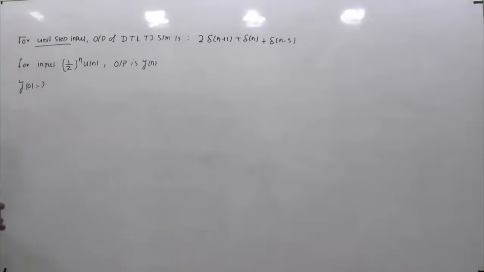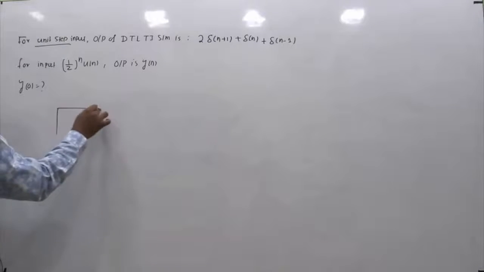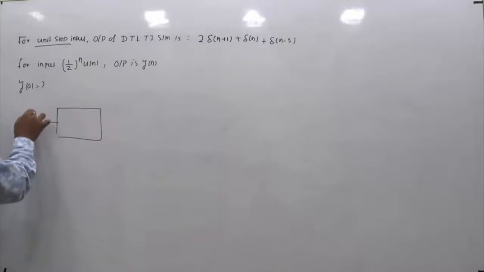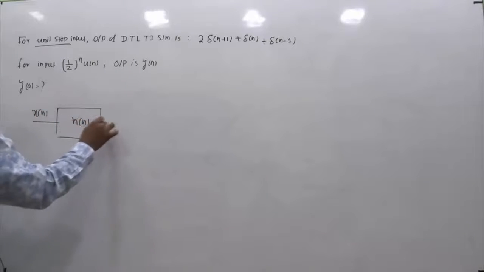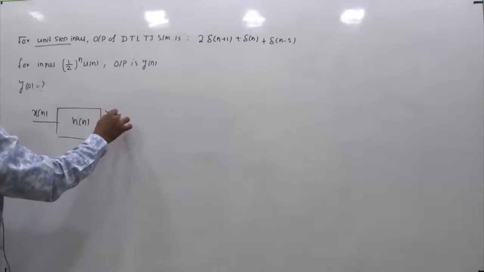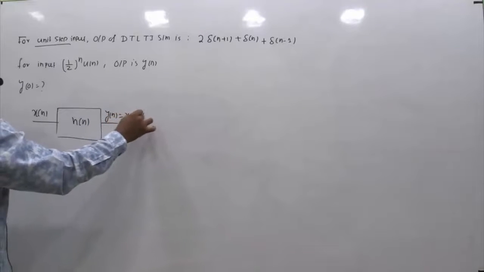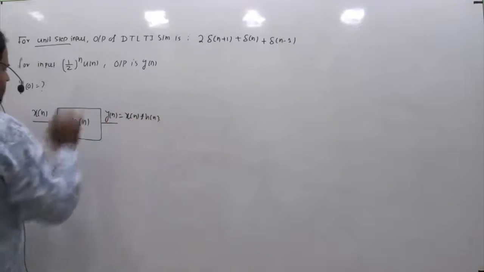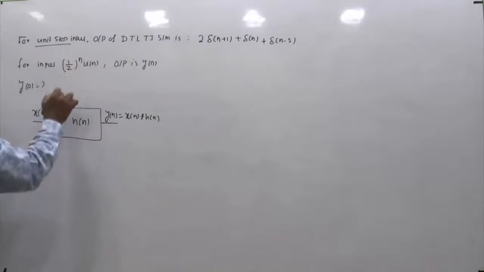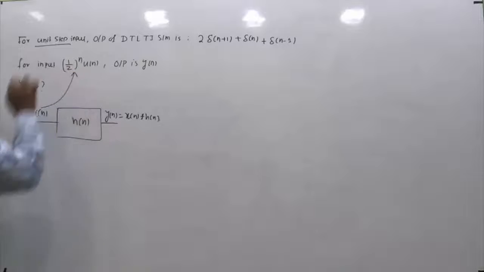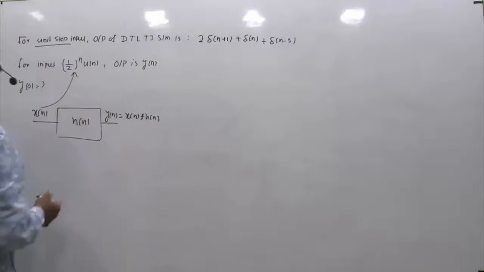You know very well that for any discrete time LTI system, if the input is any arbitrary input x[n], and you know the impulse response h[n], then the output y[n] is always given by the convolution of the input signal with its impulse response. So basically I have to find y[n] for these inputs. x[n] is known to me. Now to get y[n] I need to have h[n].